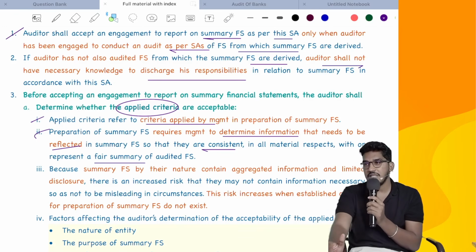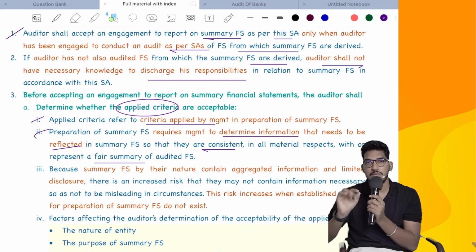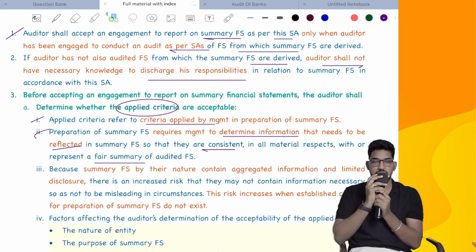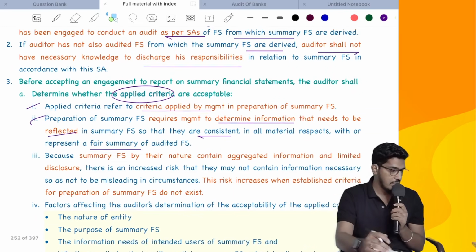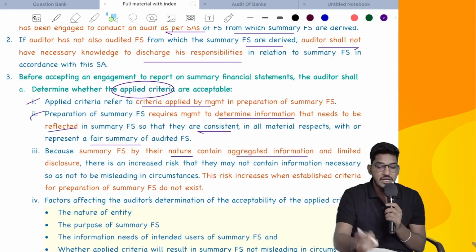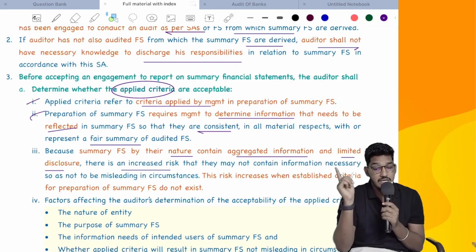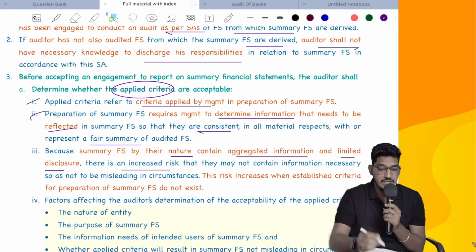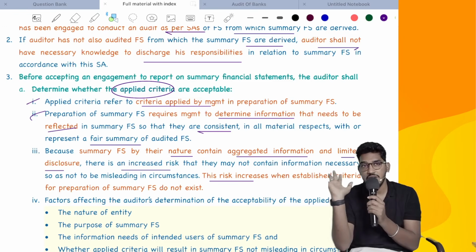Management. While taking that decision, you have to make sure that they are representing a fair summary, not an incomplete summary. That care has to be taken by management. Because summary financial statements by their nature contain aggregated information and limited disclosure, there is an increased risk that they may omit information necessary so as not to be misleading in the circumstances. This risk increases when established criteria for preparation of summary financial statements do not exist.